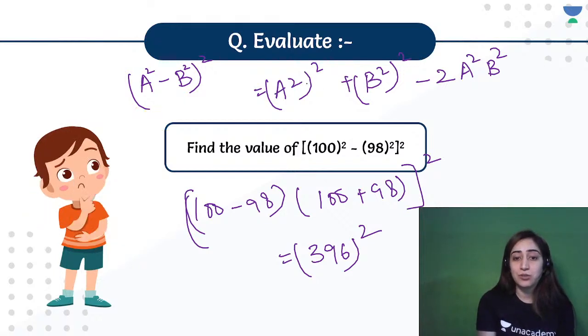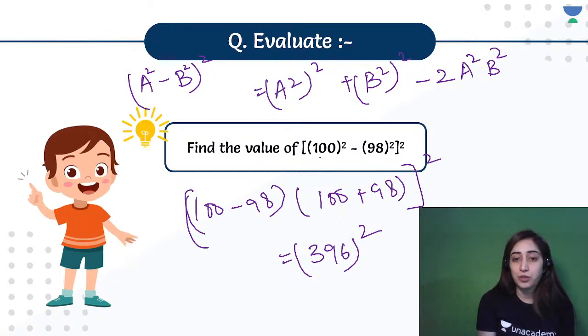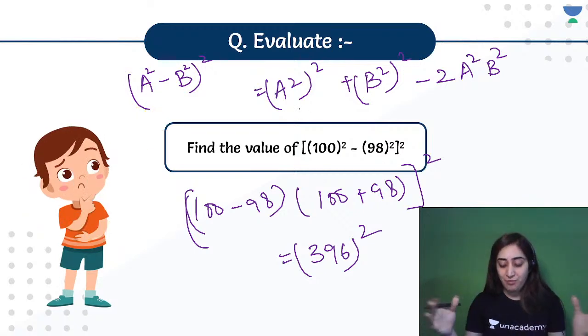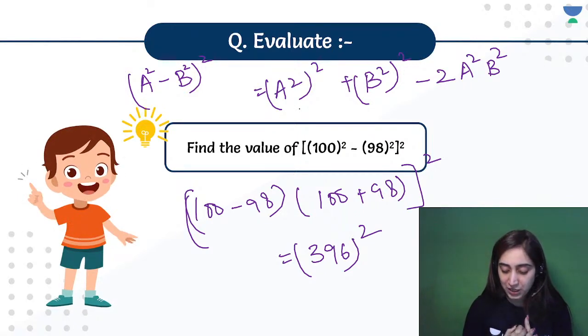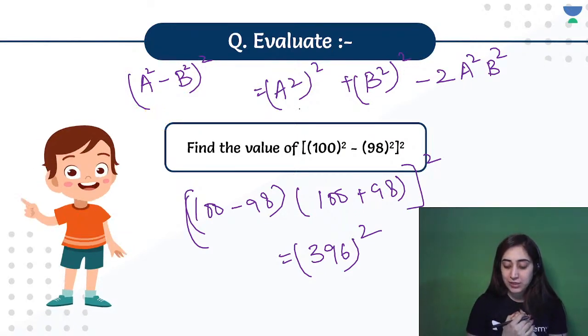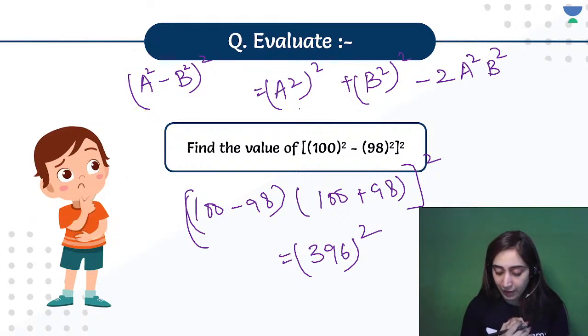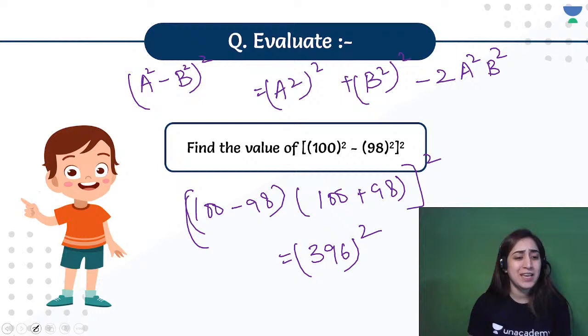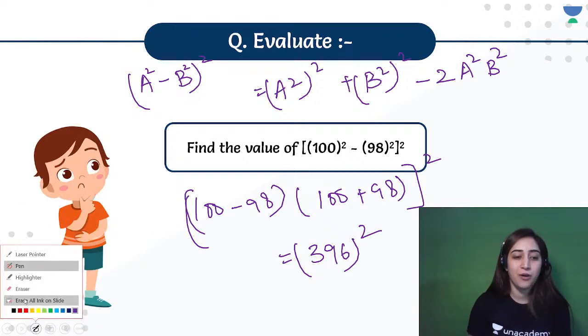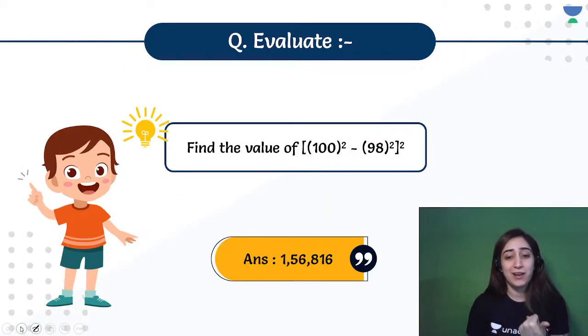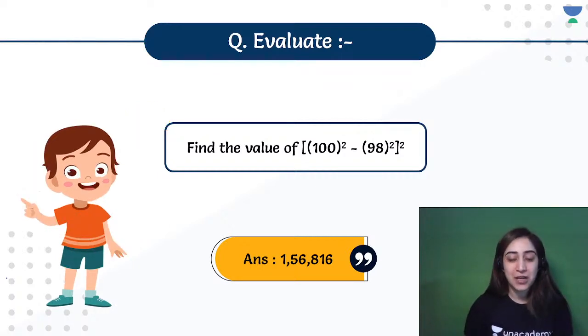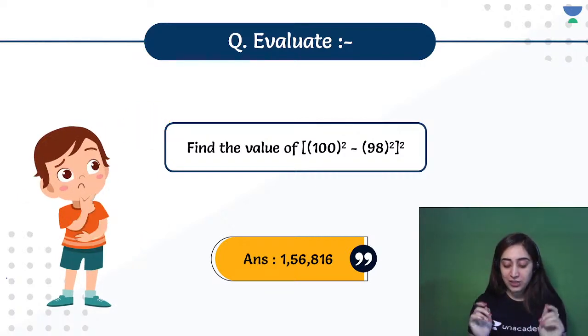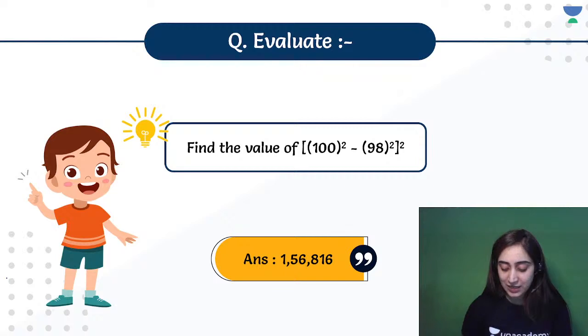Here, if you try to do it, you will get 100 first of all, and then it's squared, so it will give you one bigger number, and then you have to do it. Okay, Ayush and Shiva have given me the answer as 15... 1,56,816. Let us see, is this the right answer or not? And I hope you didn't use the calculator, right? All right, so the right answer is, that's right, 1,56,816. You did an excellent job. That was great.